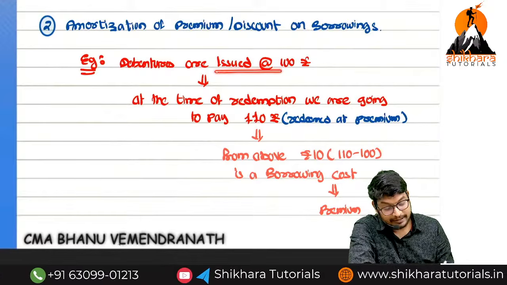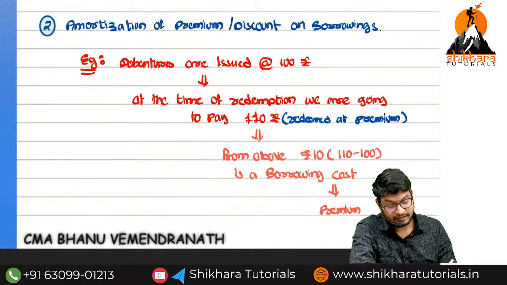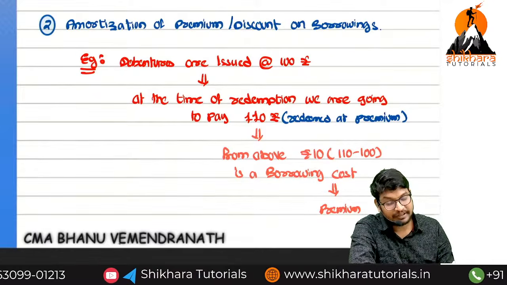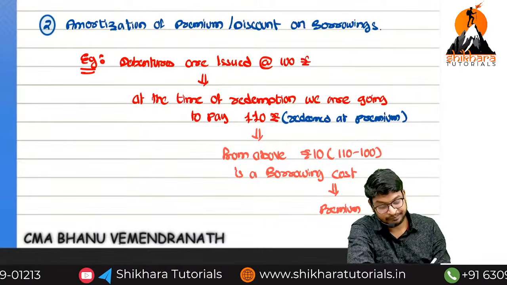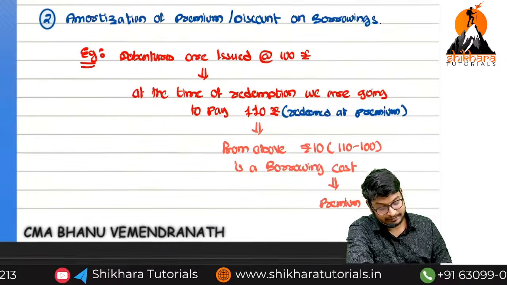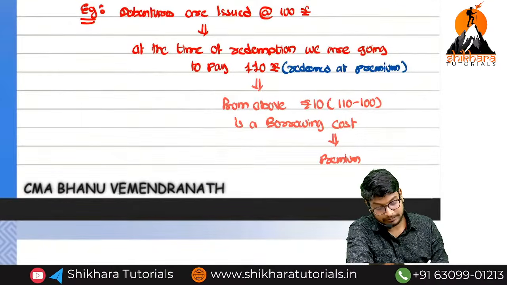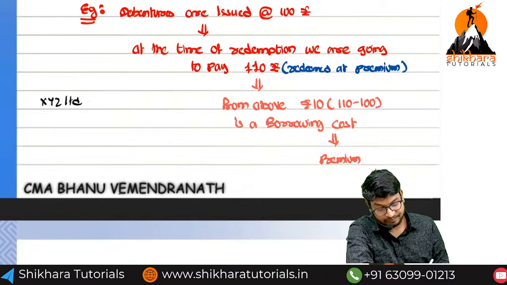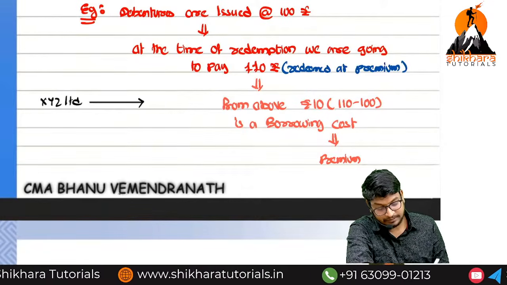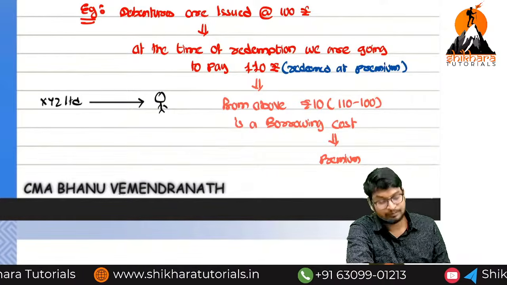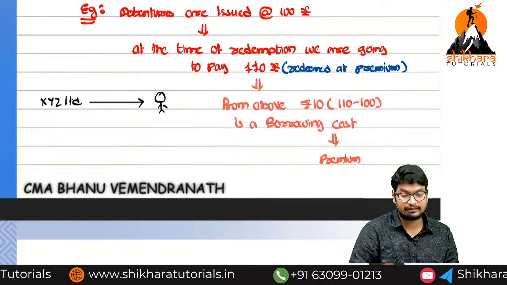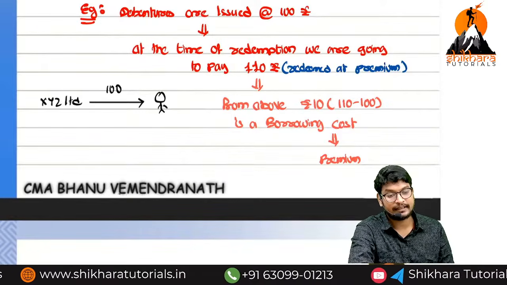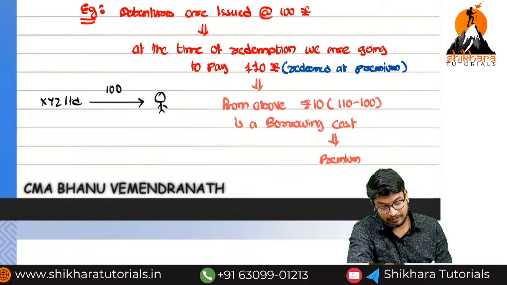Debentures are issued at the rate of 100 rupees. Normally the issue price of debentures is equal to 100 rupees. At the time of redemption, what is the meaning of redemption? Let us imagine XYZ Limited has issued debentures to one person. At the time of issue, XYZ issued for 100 rupees. At the time of issue, we are going to receive the amount.